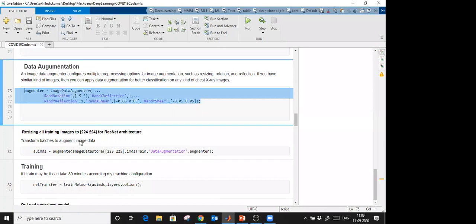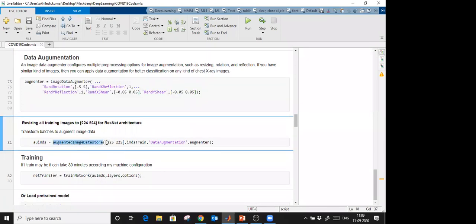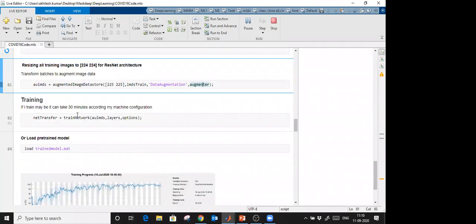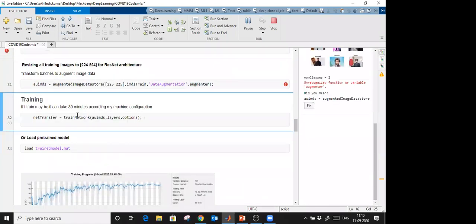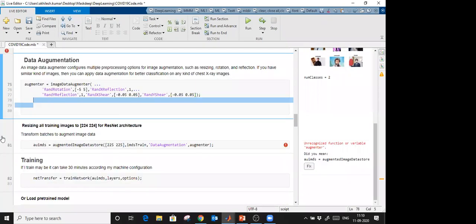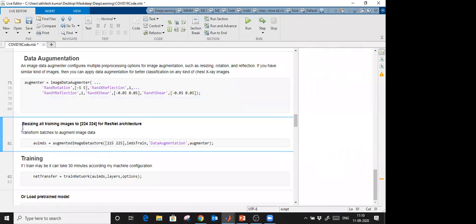And now using augmented image data store, we are going to create a new data store. What will be the image size? During training, whatever the image size I have, which I downloaded, it will be transformed to 255 by 255. Okay, we are creating a new augmented image data store. This was the original image data store which we created, and data augmentation means whatever pre-processing functions I am going to apply, I defined here. To train the network, sorry, something is missed here. Let me run this. I think I forgot to run this one. That's why I am getting the error. Okay, perfect. No issue.